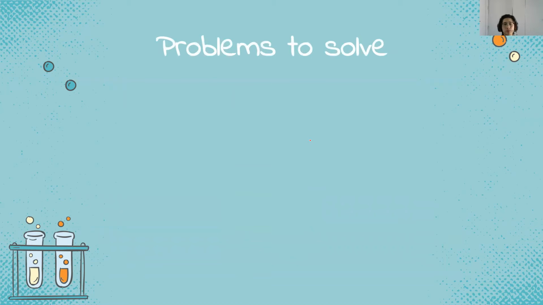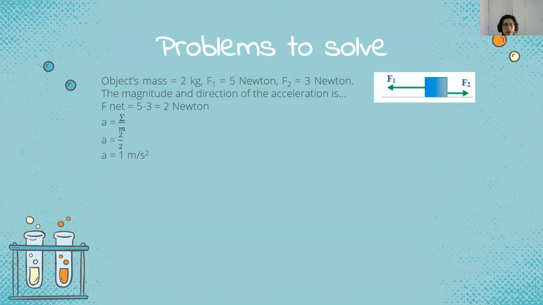Next, we have problems to solve, such as this one. Object's mass equals 2 kilograms. F1 is 5, F2 is 3, and we need the magnitude and direction of the acceleration. F net equals 5 minus 3, which becomes 2 Newton. Then we can use the equation A equals sigma F per m, and A equals 2 per 2.